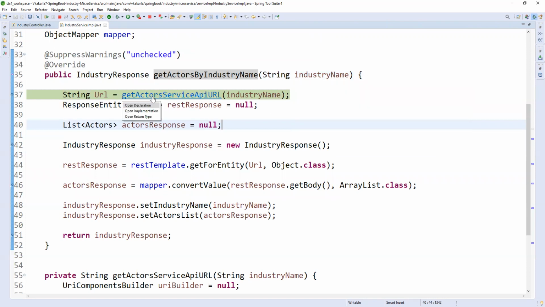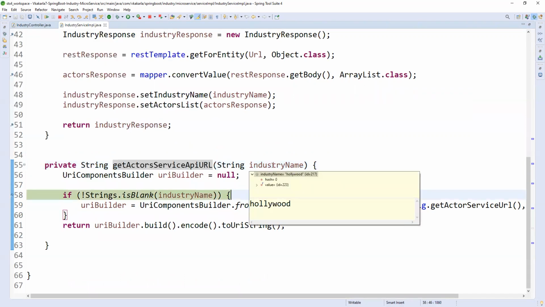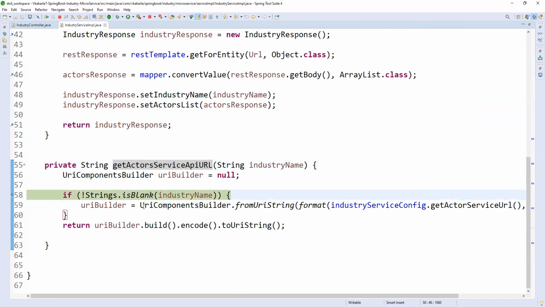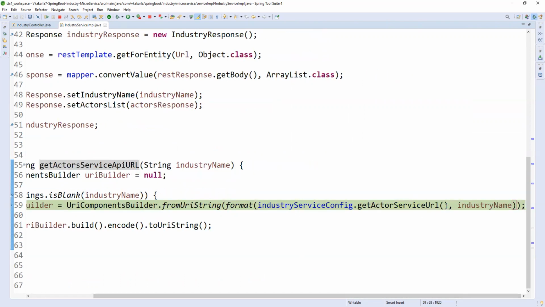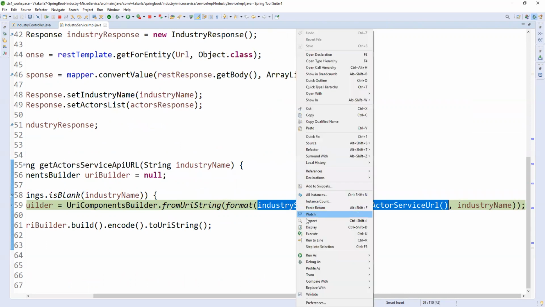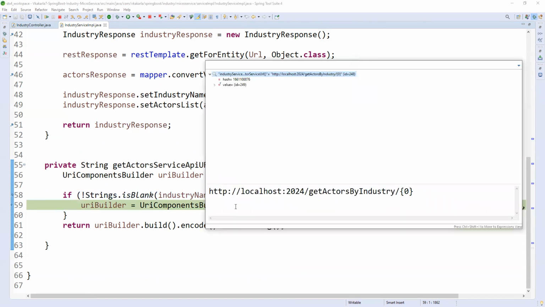The industry name we are getting is Hollywood, so it is not blank, and the controller cursor will come inside the if block. Here you are getting the placeholder URL, http localhost 2024, the previous service URL, which is already running.